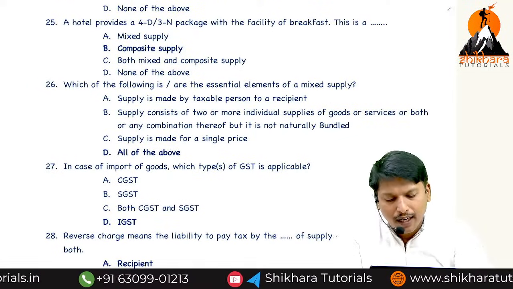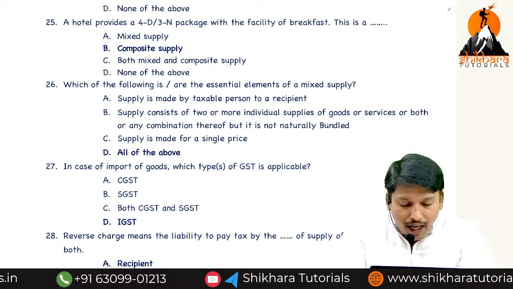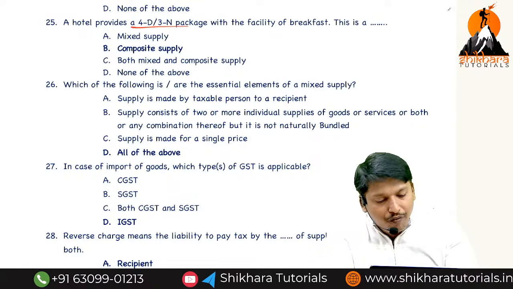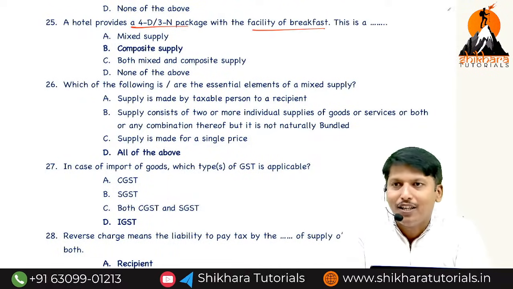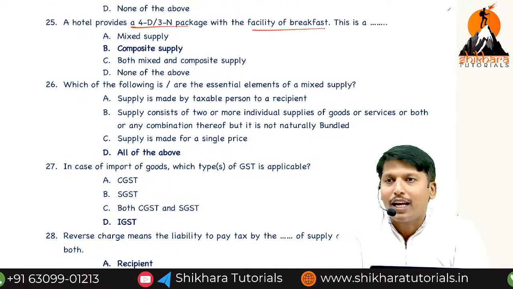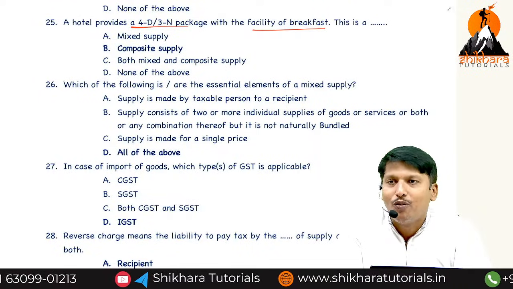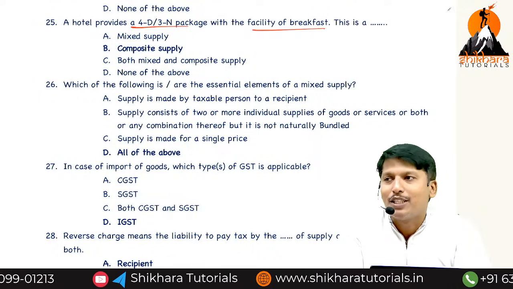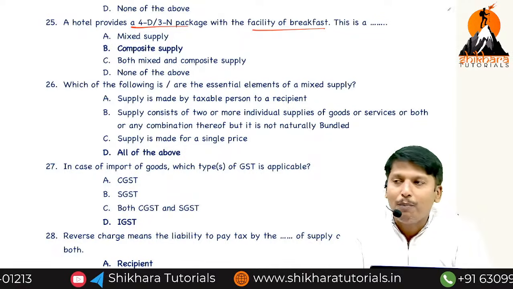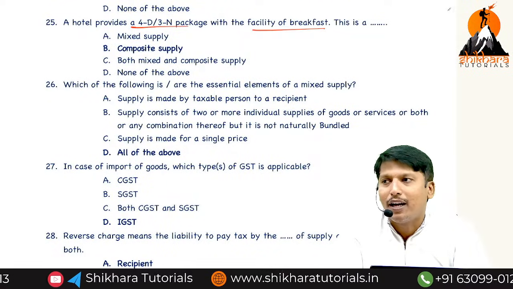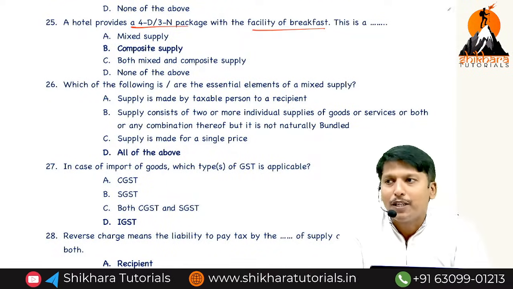A hotel with a 4 days, 3 nights package with the facility of breakfast. Even if you go to hotels, they give a complimentary breakfast. What supply is it? Composite supply. Of the 2 or more supplies, which one is the principal supply? Hotel booking is the principal supply.